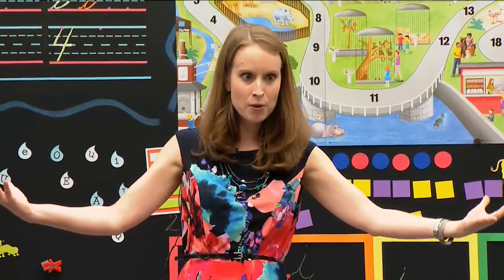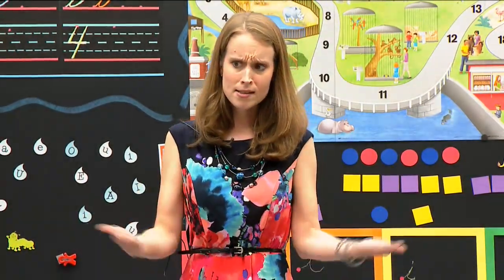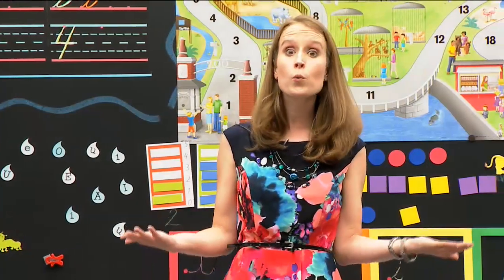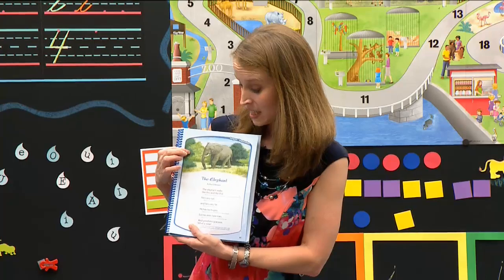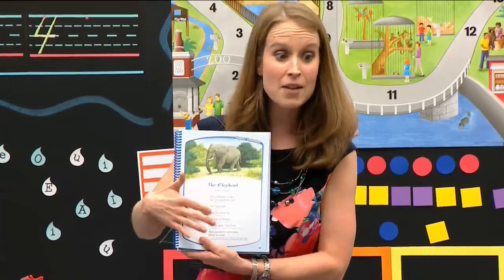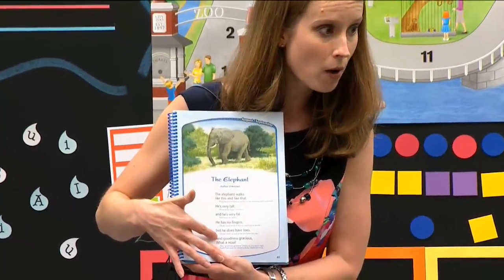Now remember what a poem is. A poem has rhythm. A poem has rhyme. And it uses words to paint a picture in your mind. Now, sometimes we talk about poems using words to paint a picture, but sometimes poems come with a real picture. And today I brought with me a picture of an elephant.